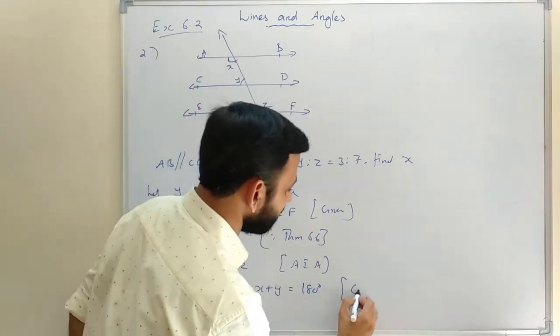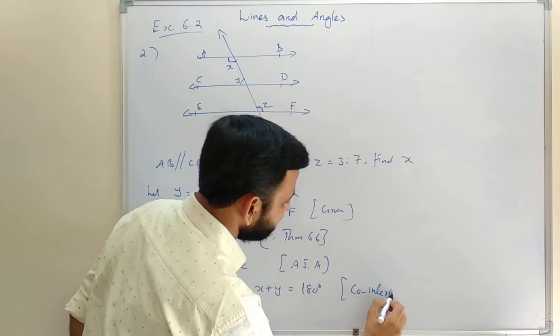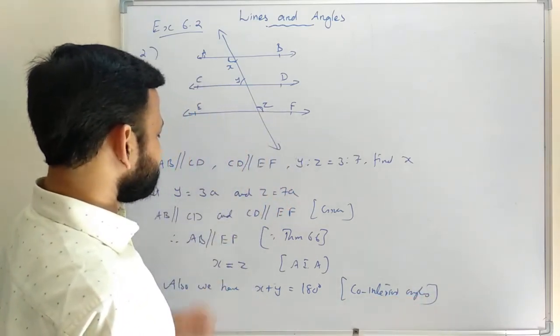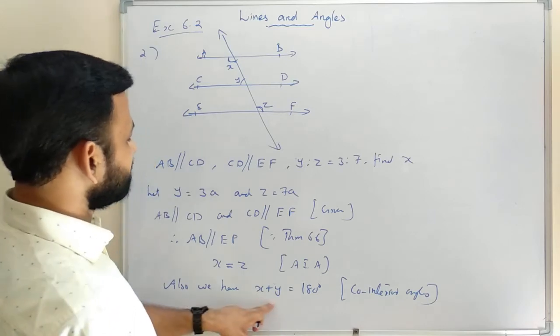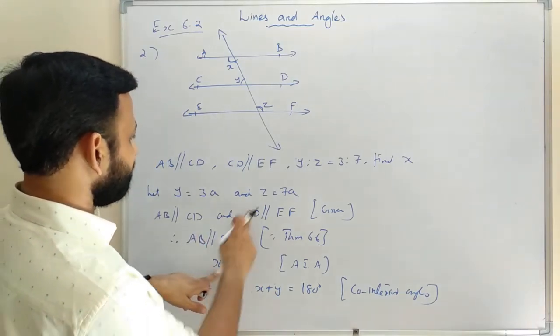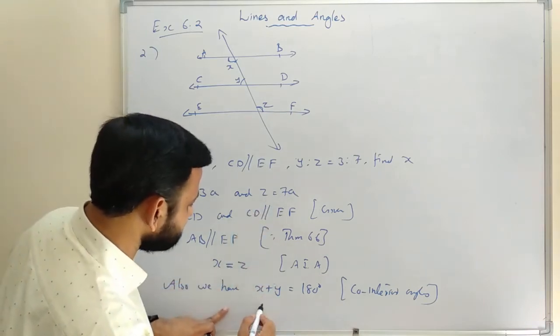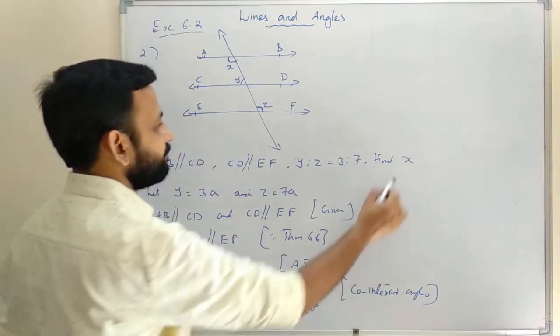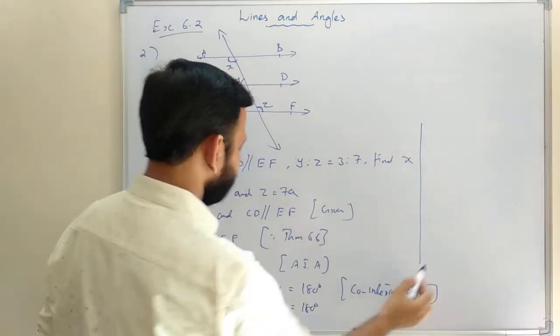Reason: co-interior angles. Now X and Z are equal, so X can be replaced by Z. Z plus Y is equal to 180 degree.